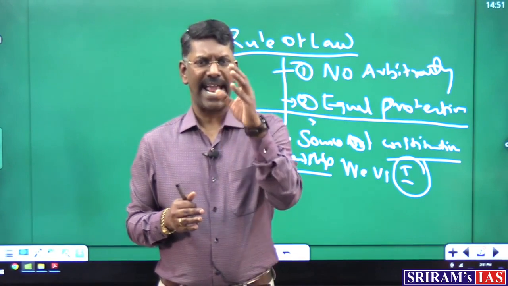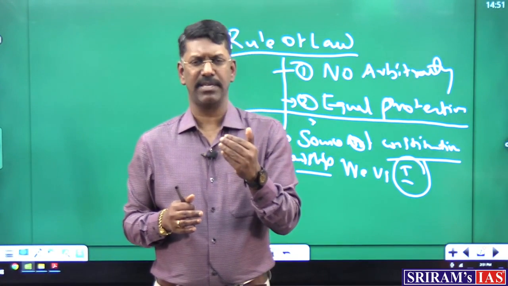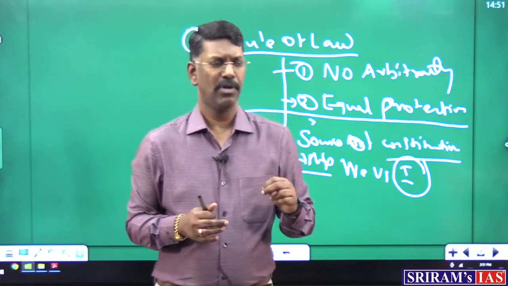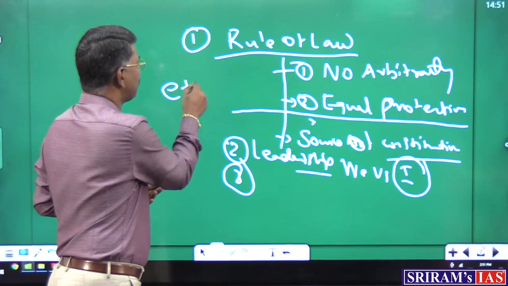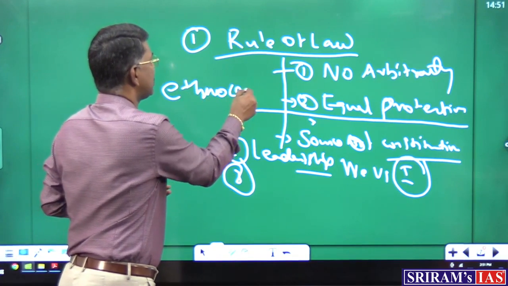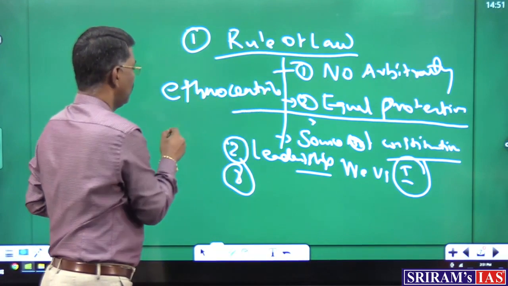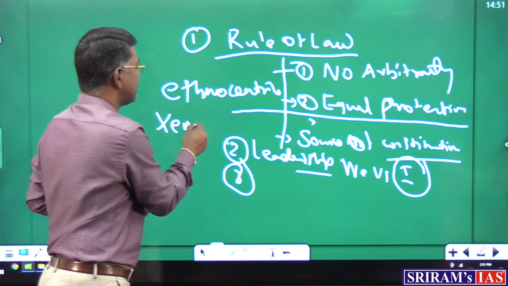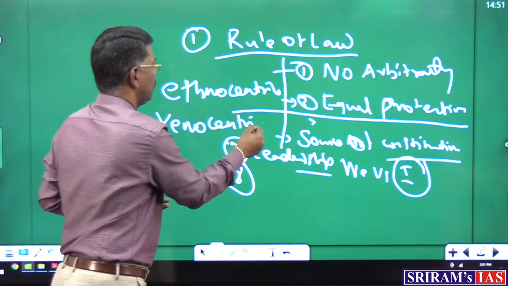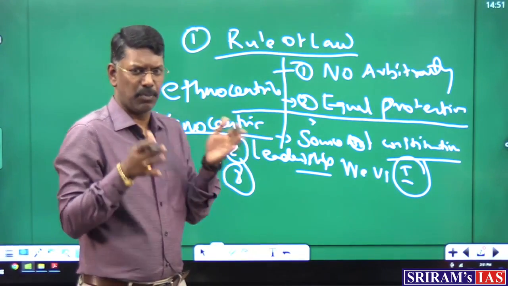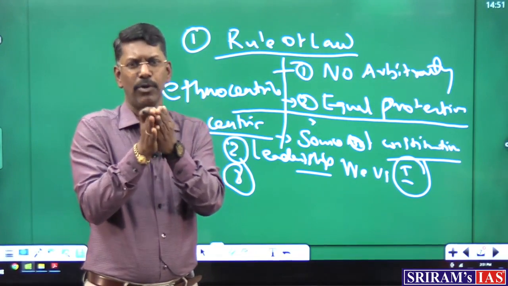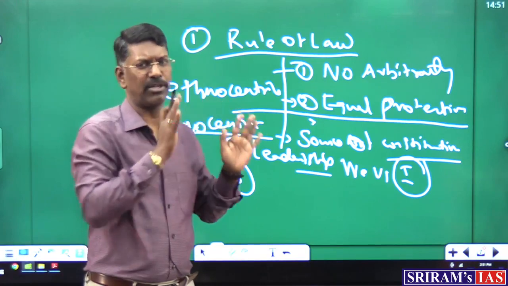Generally, when anything comes from outside the society, people have two notions. The most important thing in a process like democracy is the ethnocentric mindset, or some people will have a xenocentric mindset. Anthropology and sociology will elaborate this idea, but in political science, we restrict ourselves to explaining democracy in this particular term.